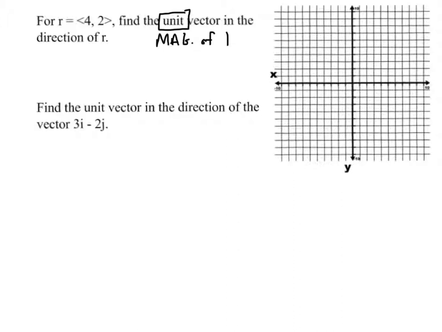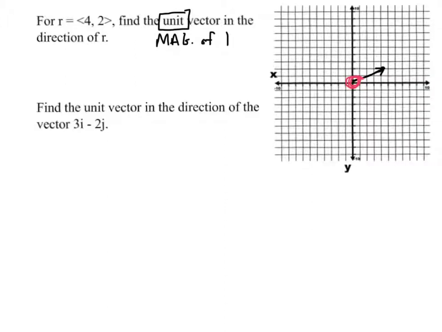Now, 4, 2, let's just think about what that looks like: over 4, up 2, it looks like that. Okay, my vector. So I want to keep the same direction, but only have a length of 1. Right, so I want to shorten this up. I'm going to show you the algebra piece of this, and then I think we'll be able to look and say, well, why does this work? It'll be pretty easy to see.